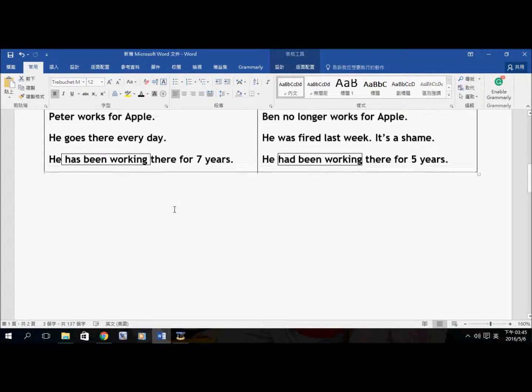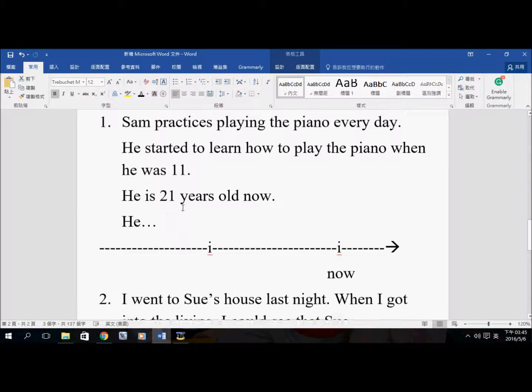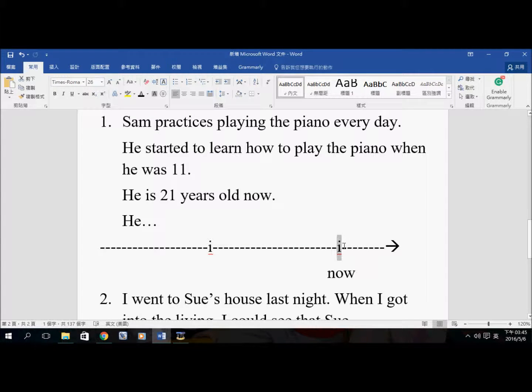Let's look at more examples. Example number 1. Sam practices playing the piano every day. He started to learn how to play the piano when he was 11. He is now 21. And how many years in between?